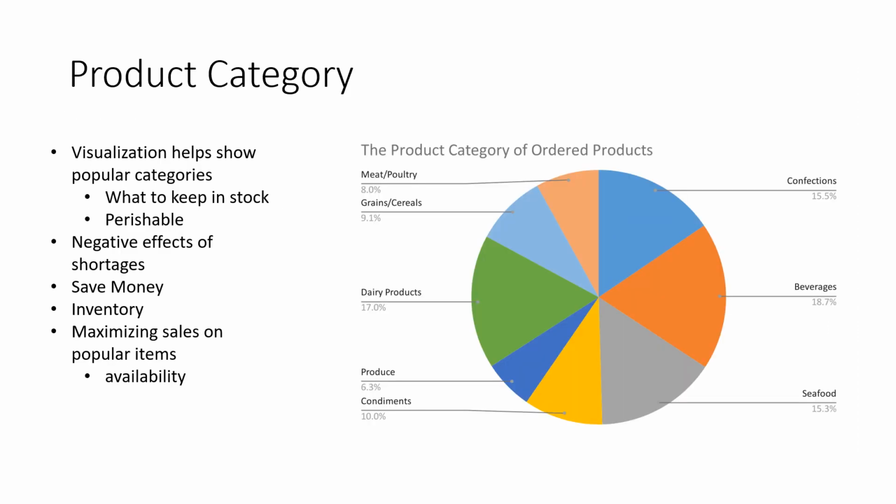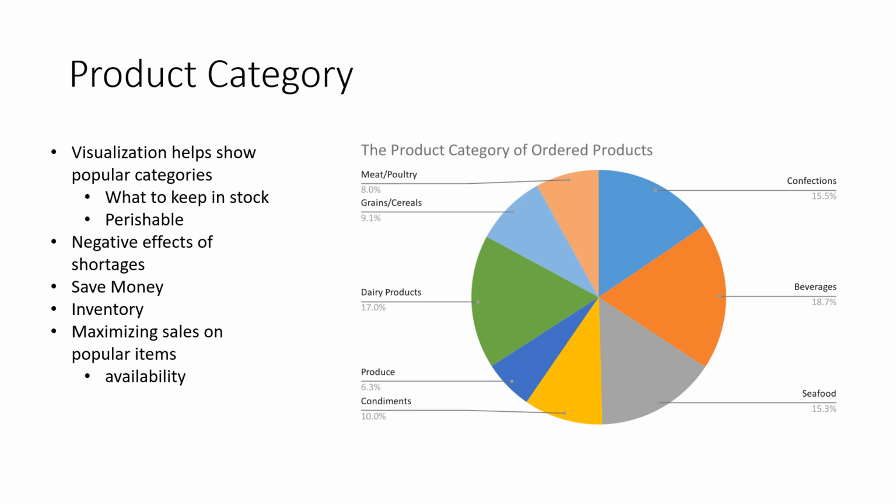We chose to include a visualization of what category the products that are being ordered fall under. This is an important section of data to analyze because by understanding the popularity of certain categories of products, the company can understand what products are vital to keep and which products are not as important to keep in stock. Making sure that the popular product categories are stocked will ensure that the company will not lose sales due to shortages. Additionally, the company can save money by not overspending in less popular categories.